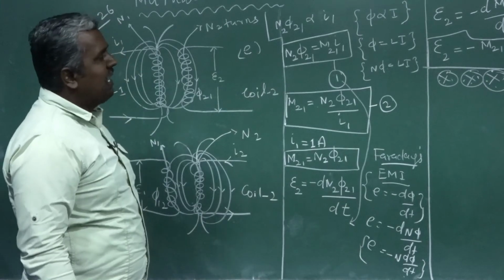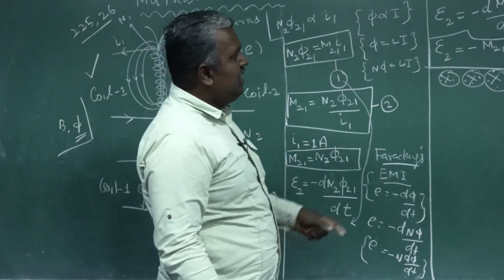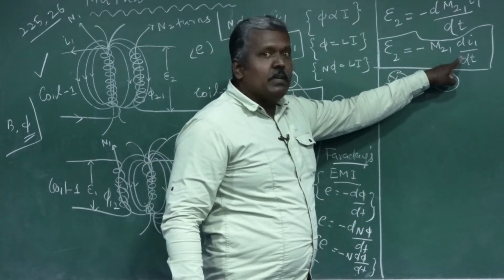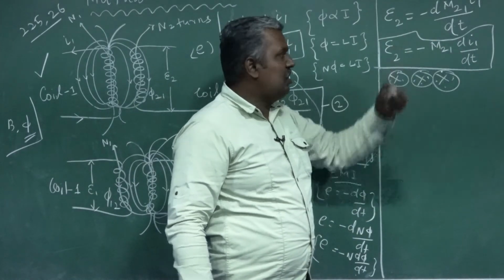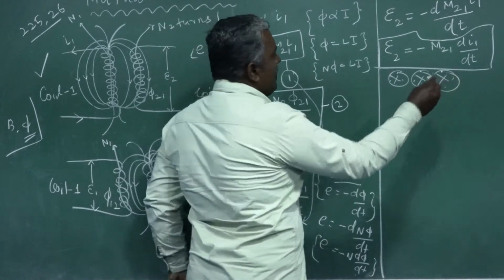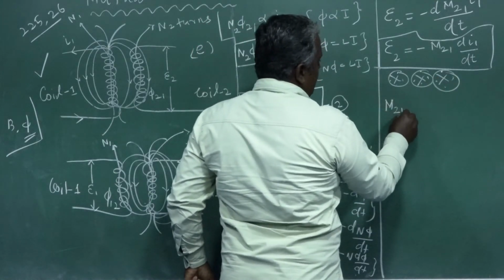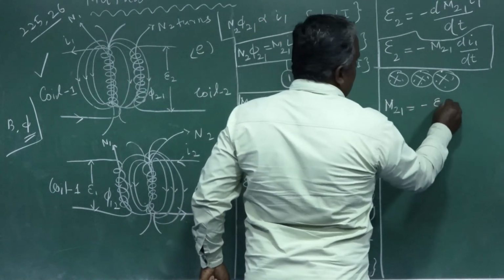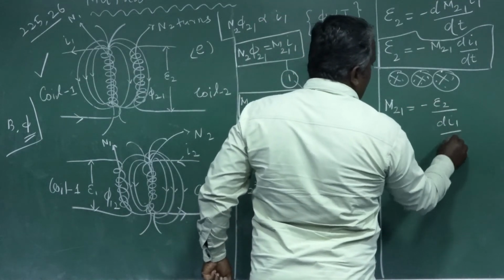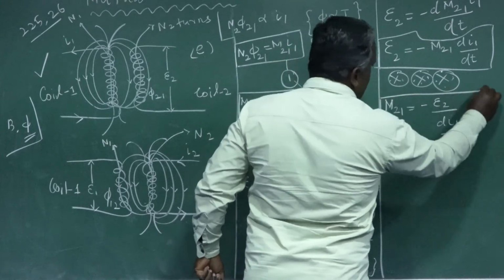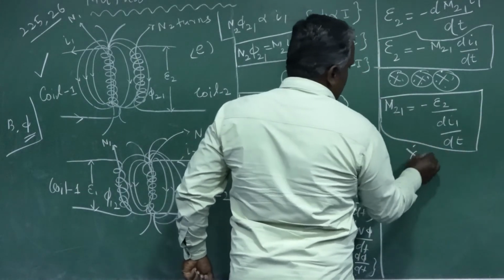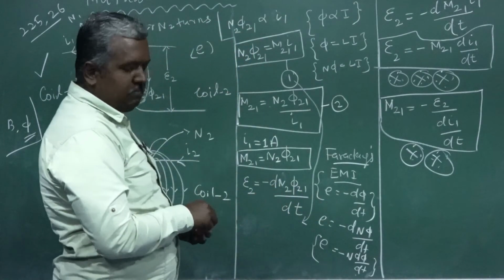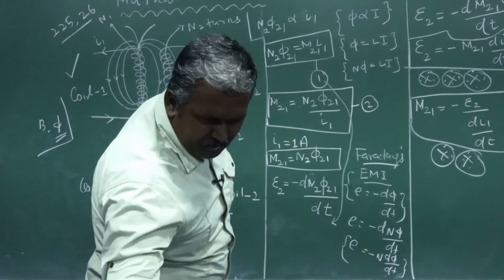E2 is equal to minus M21 dI1 by dt, where dI1 by dt is the rate of change of current in the primary coil or coil 1. Suppose we want M21: it is equal to minus epsilon 2 by dI1 by dt. Two formulas are very important.